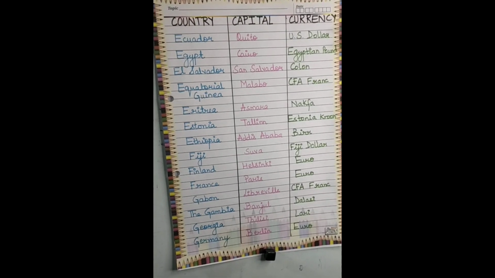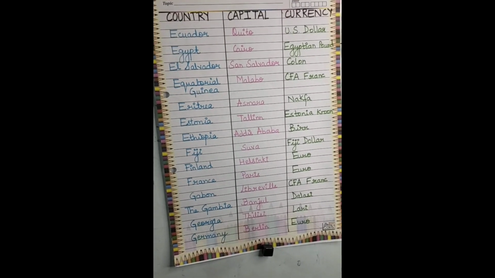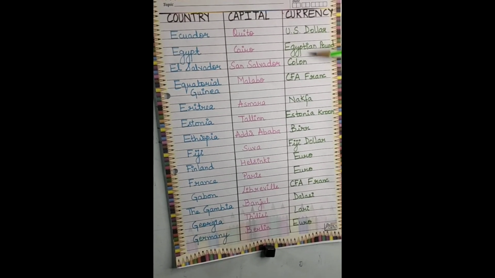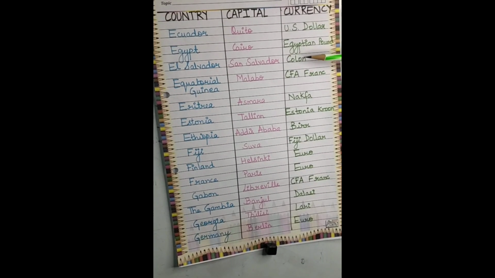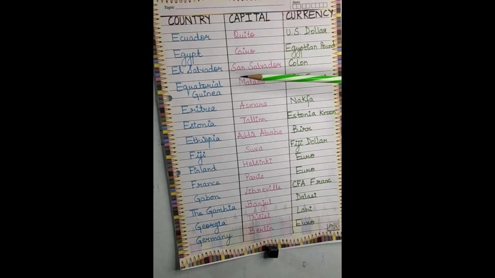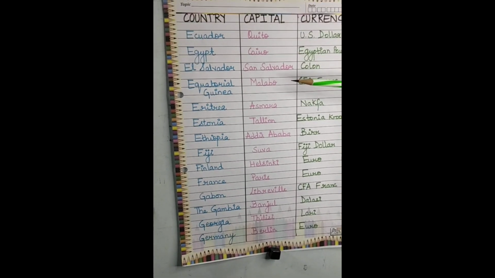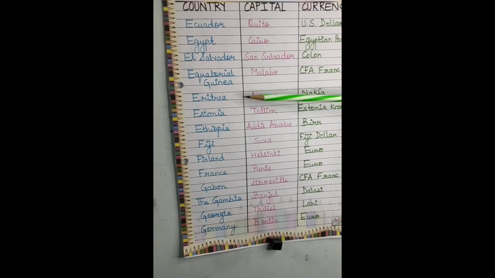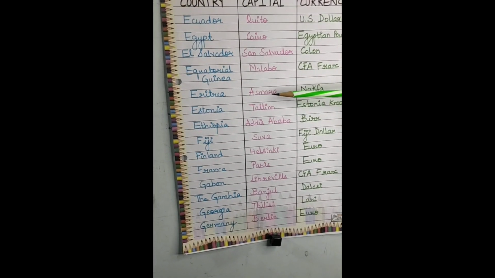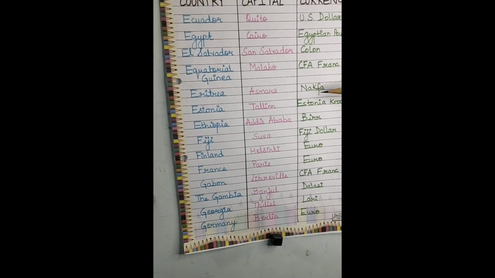Next is Egypt, the capital is Cairo, and the currency is Egyptian pound. Next is El Salvador, the capital is San Salvador, and the currency is colón. Next is Equatorial Guinea, and the capital is Malabo, and the currency is CFA francs. Next is Eritrea, and the capital is Asmara, and the currency is Nakfa.